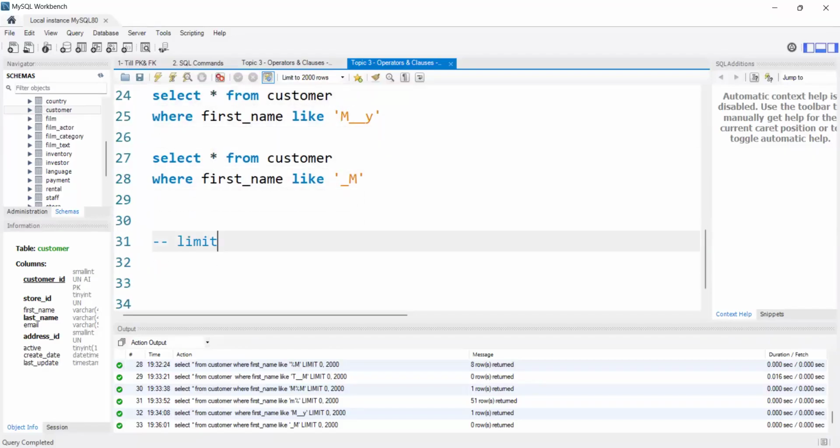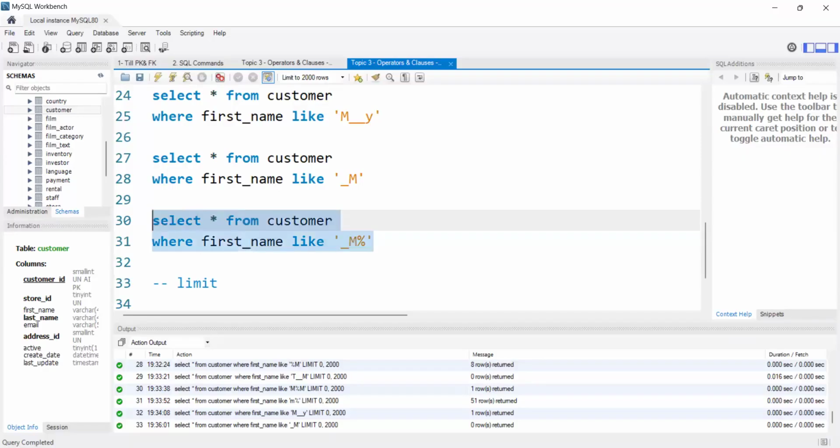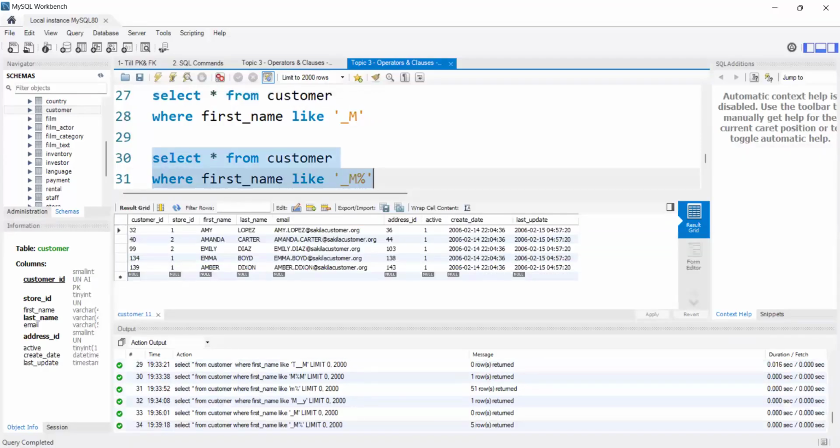Ma'am, can we use like underscore M modulo also, both operators together? Of course. Actually, that is a perfect question. We can use both. This indicates first letter can be anything. Second letter should be M, and after M we can have any number of characters. Let's execute this. See, first letter can be anything, second letter is M. After M, we can have any number of characters, right?